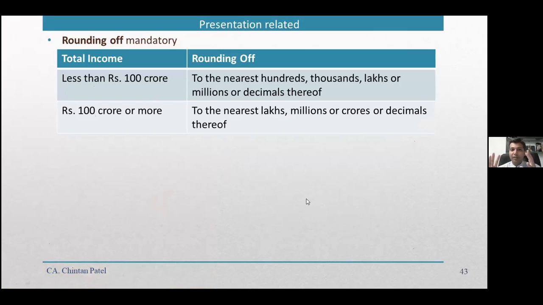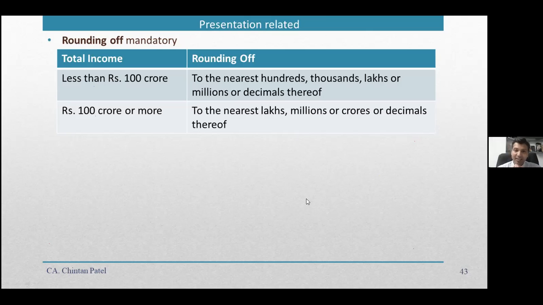Rounding off, the criteria of rounding off, that is, less than 100 crore and 100 crore or more, is the same. There is no difference in that. The only difference is that earlier rounding off was optional. Now rounding off is mandatory. So rounding off is compulsory now.